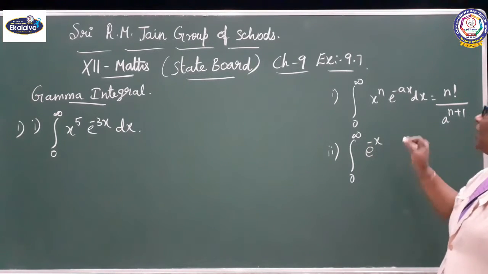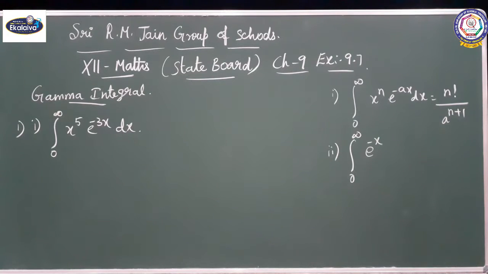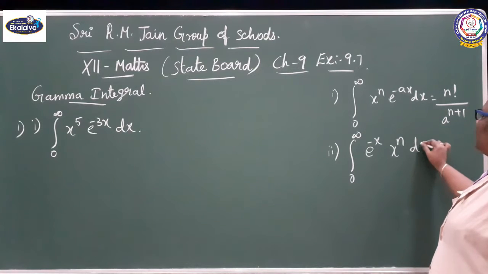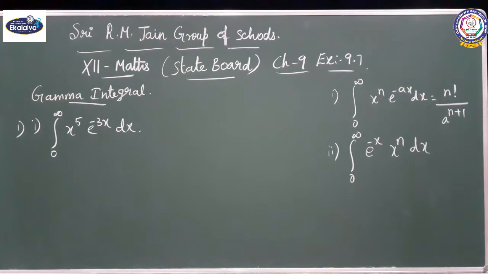Integral 0 to infinity e power minus x, that is, you can take a value as 1, e power minus x into x power n dx is nothing but what? n factorial, because a value is 1. 1 power anything you are getting the value 1. So, the value is n factorial.